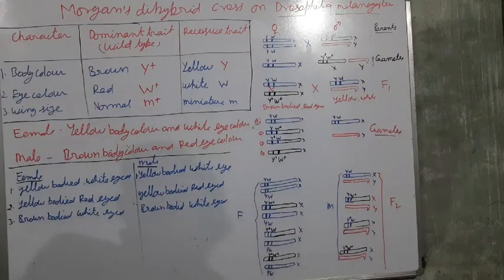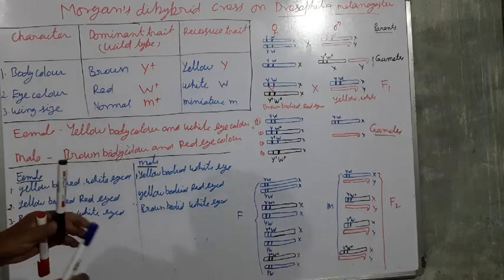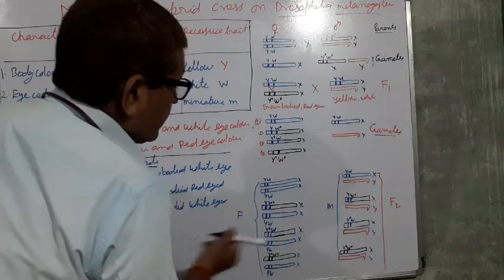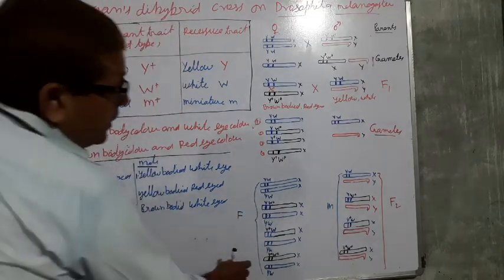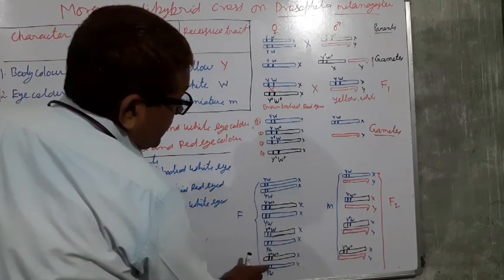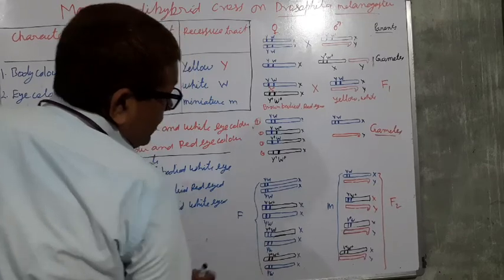And this is the fourth. In case of the fourth, what are we getting last? This is dominant, this is recessive. Y plus is dominant and Y is recessive. W plus is dominant and W is recessive.